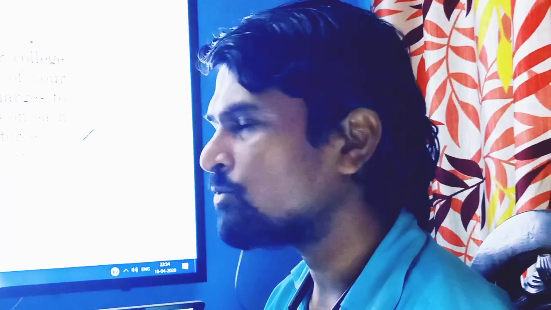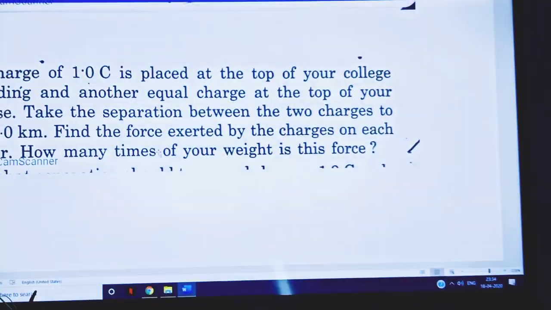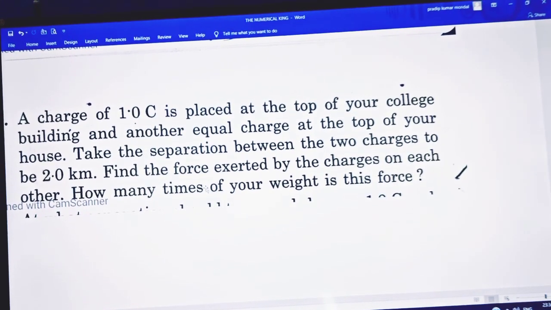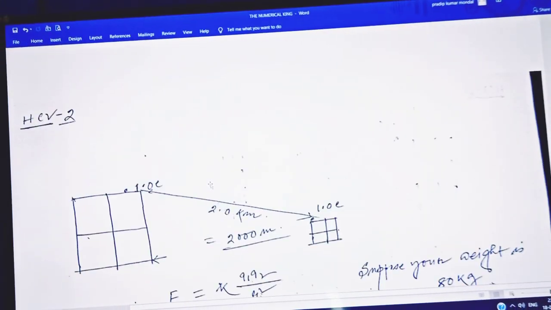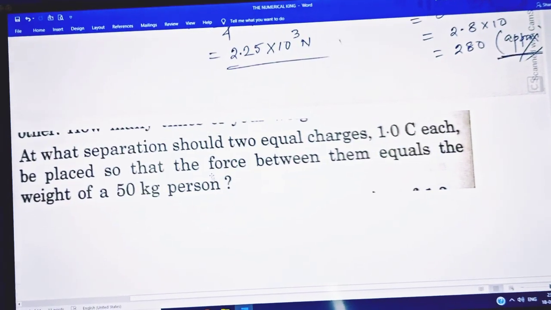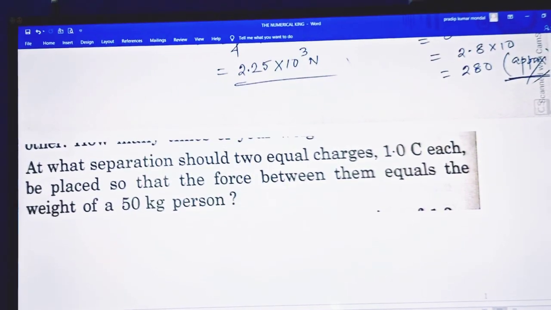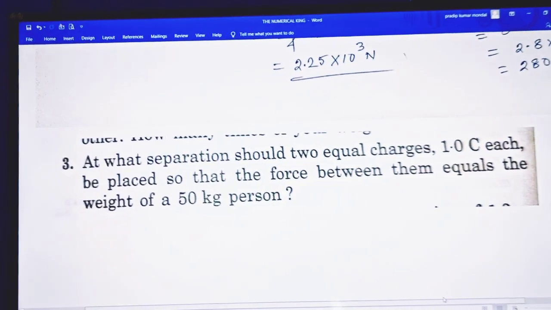So 280 approx means that the electrostatic repulsion force between 1 coulomb and 1 coulomb, from the college building and your building, is 280 times your own weight. So we have clearly seen how much force 1 coulomb exerts from these concepts.